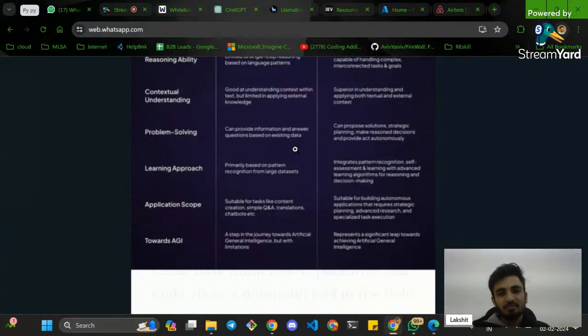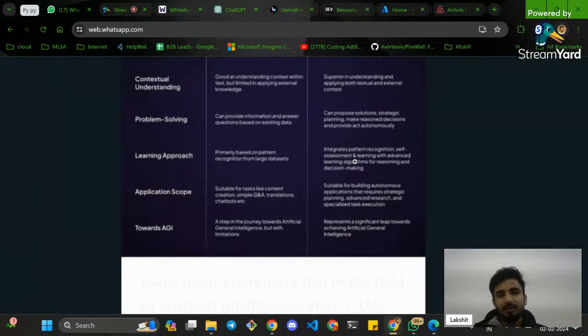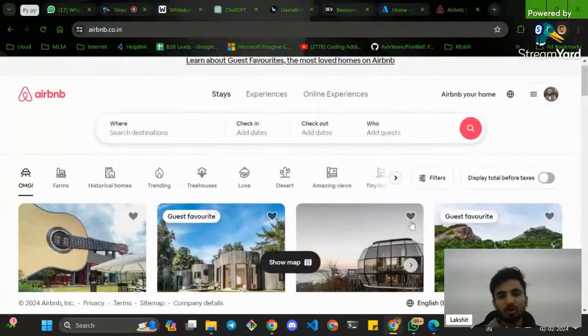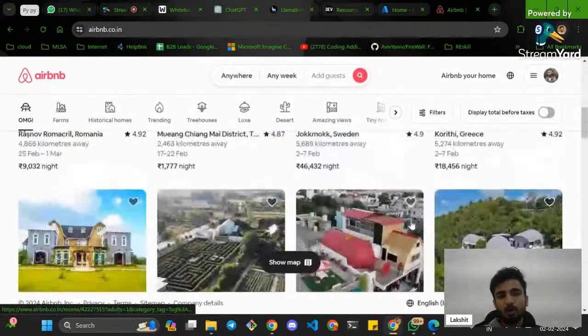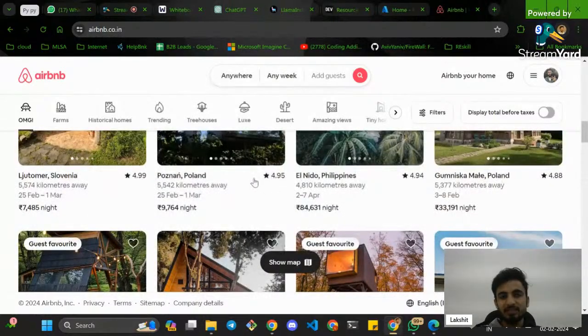And again, the learning approach for LLMs is pretty much, as you all know, large data sets. You have these billions of data points, and you run these models and you get some output, right? And in LAMs, it is more about pattern recognition, right? So how can you give pattern recognition? First, I have to show my LAM model how to book a cab. Then it will be able to book a cab. How to book maybe this Airbnb hotel.